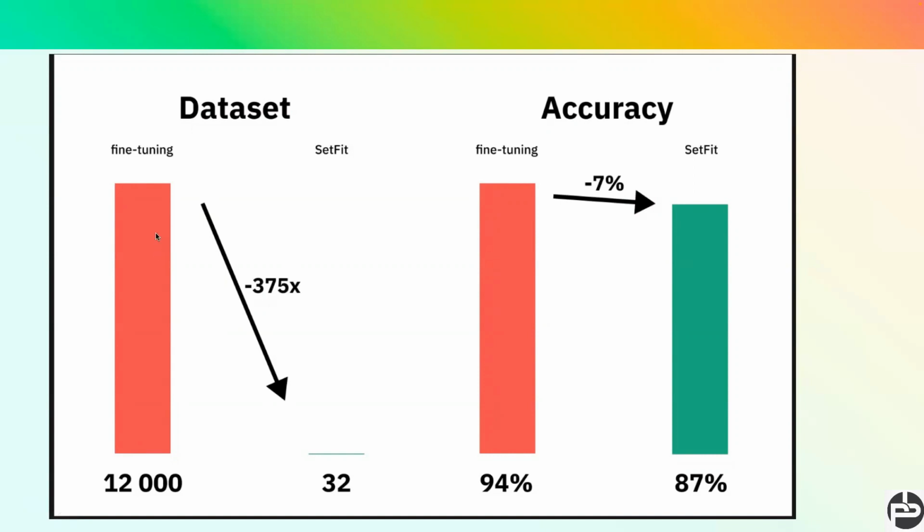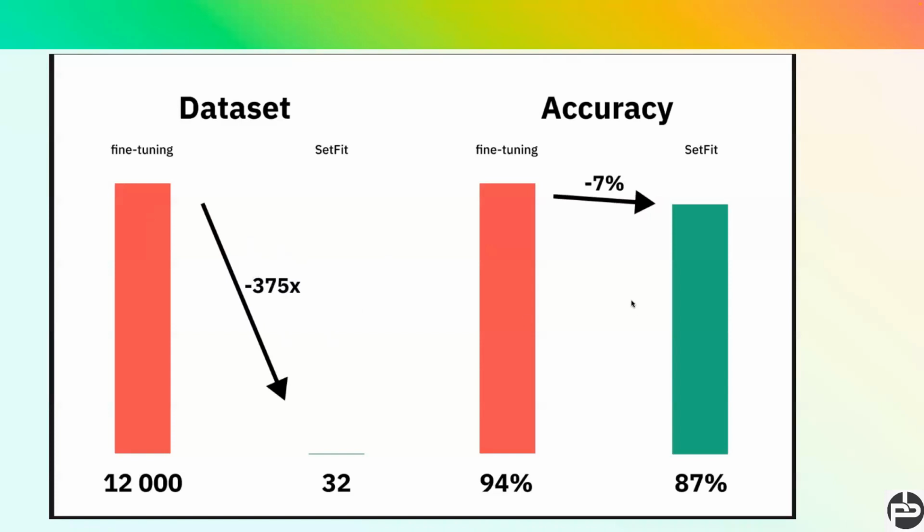Let's suppose there are 2 classes or 3 or 10 classes. For each class we have at least 20 to 25 utterances. Then your model will be in a good position, right? But if you look at SetFit, we need 375x less data to train our classification model. That's a